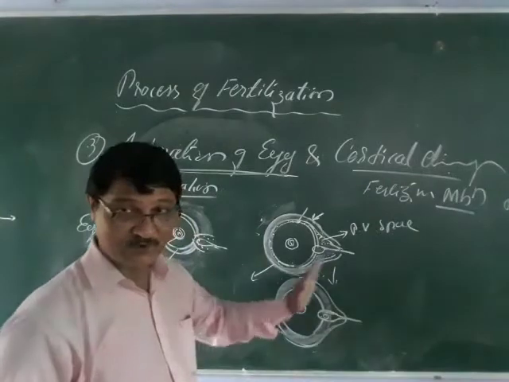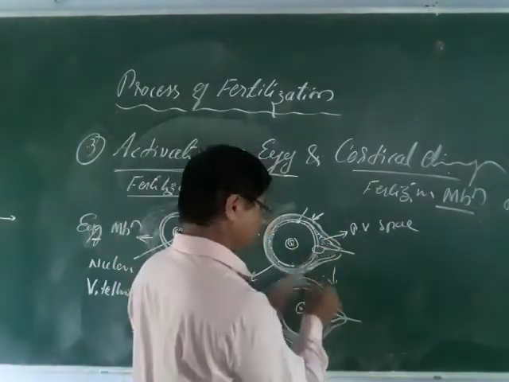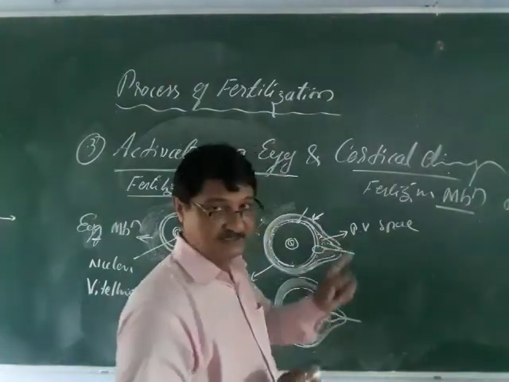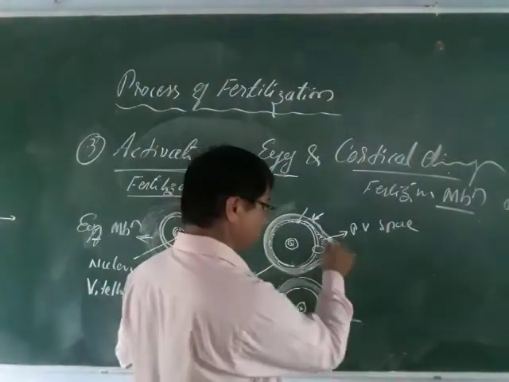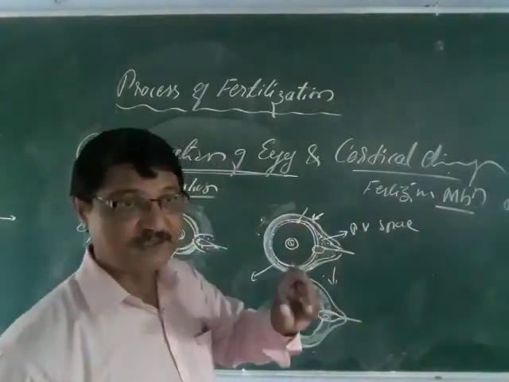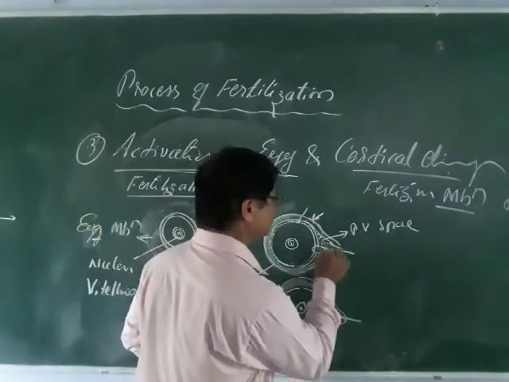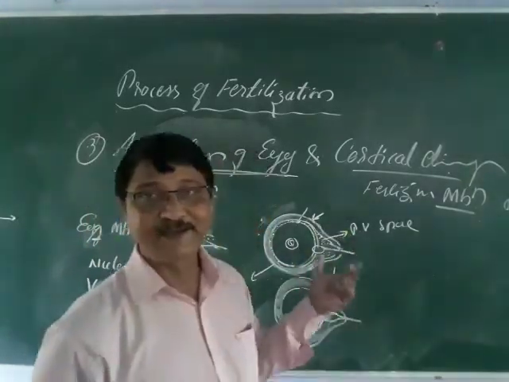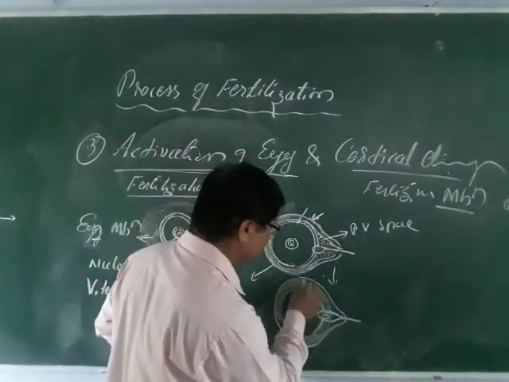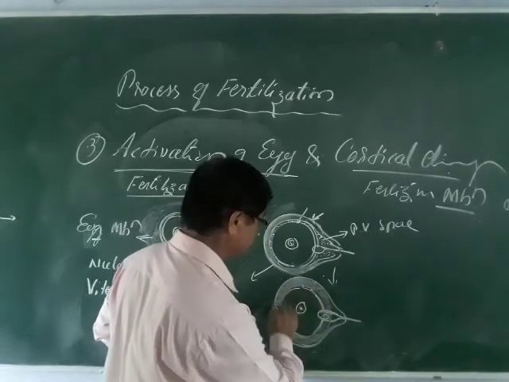So what happens here, the cortical changes means when the sperm has entered the egg, immediately what happens, the space between the vitelline membrane will result, and that is called the perivitelline space, and that space is filled with a fluid, the osmotic fluid. You can say this is the fluid, and this fluid containing some chemical substance makes the hard structure, or you can say a thick vitelline membrane.